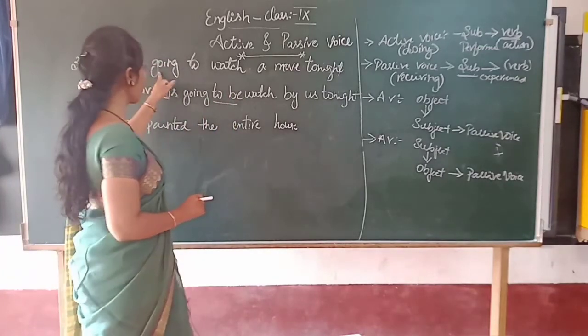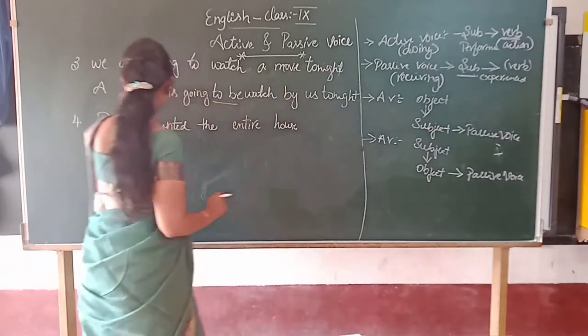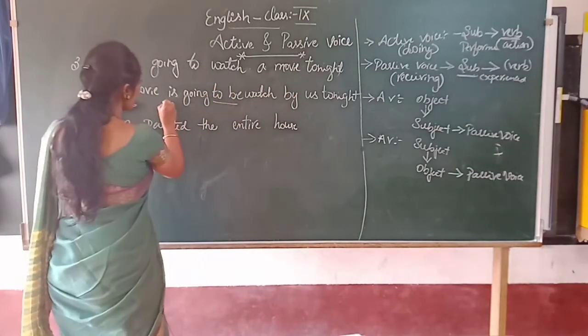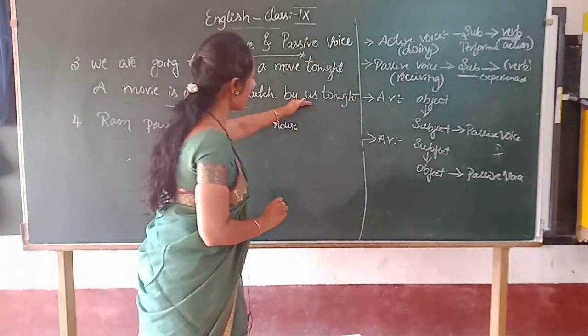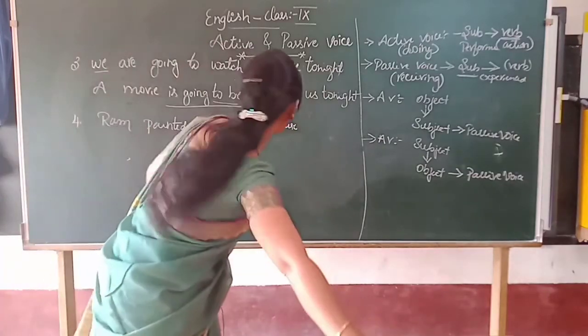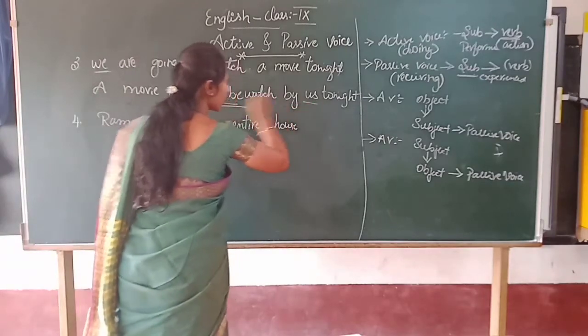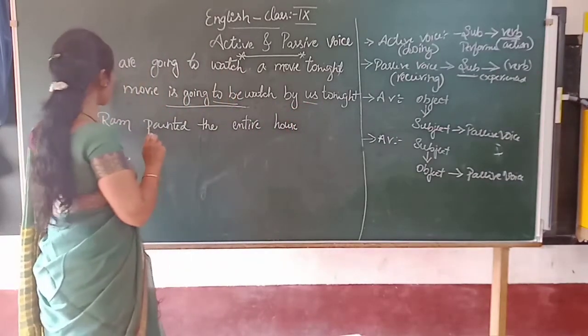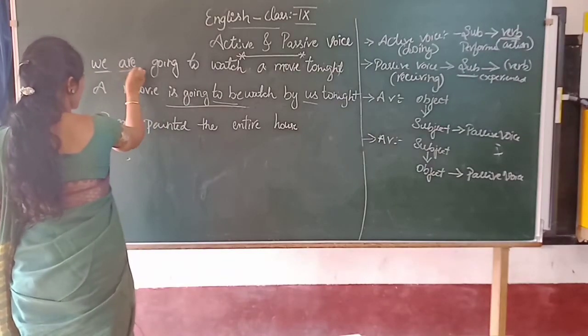We are going to watch a movie tonight, so it should be: a movie is going to be watched by us tonight. Where "we" becomes "us". Clear children?